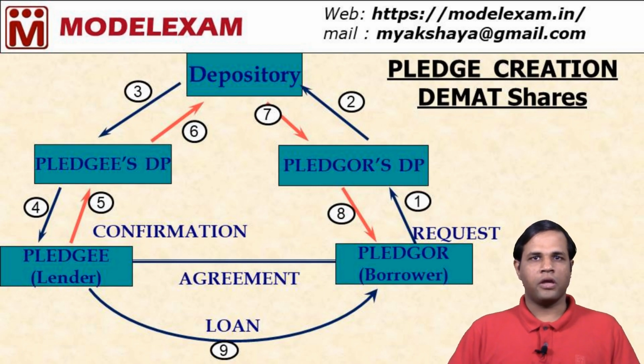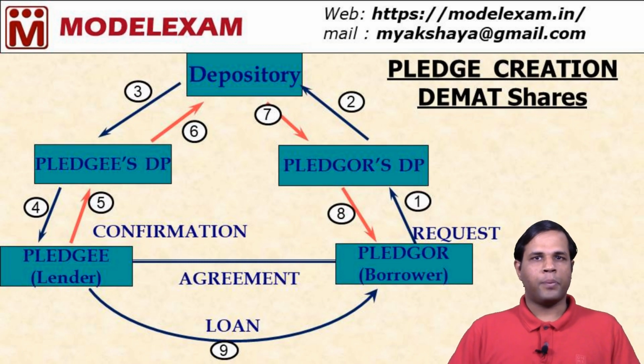The 5th step is that the pledgee should either confirm or reject the pledge. In case he confirms, it reaches the pledger's DP again through the depository system. So that is steps number 5, 6, 7 and 8.